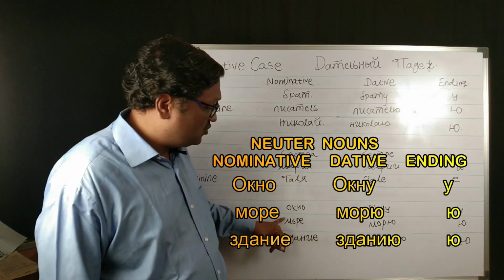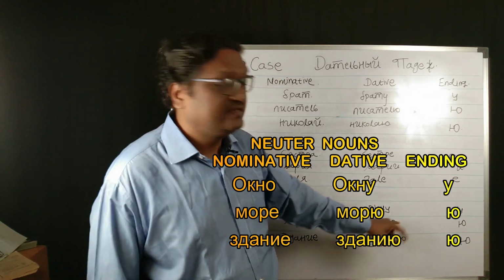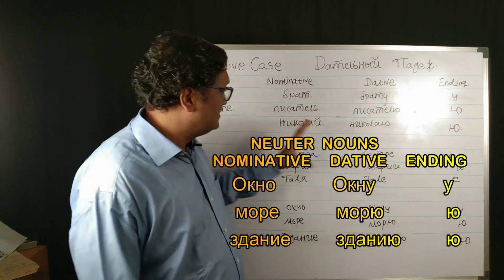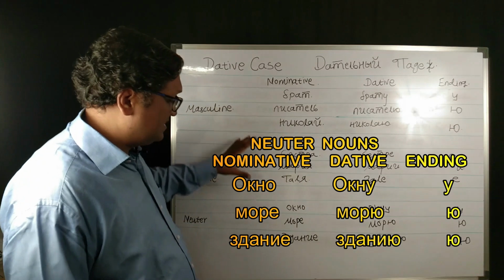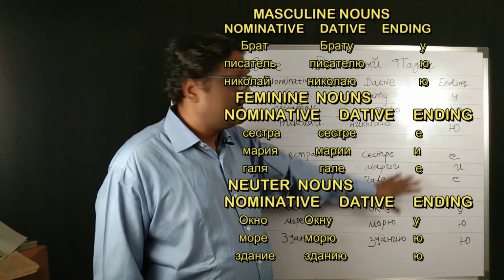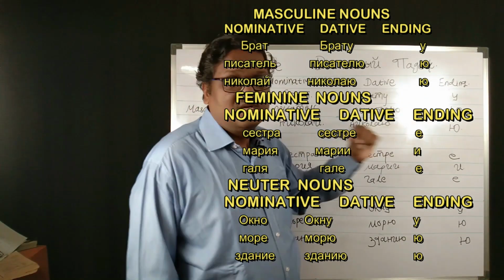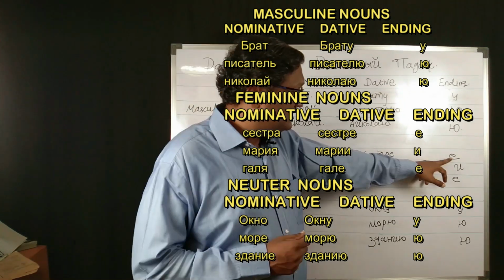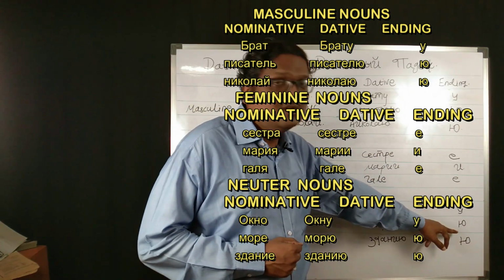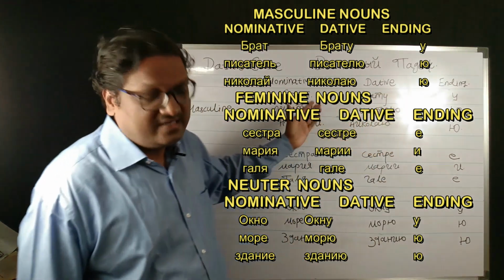And the neuter gender nouns are okno, oknu, more, moryu, zdaniye, zdaniyu. They are taking the endings u and yu, same as the masculine nouns. So this way the masculine, feminine and neuter nouns, these are in nominative and these are in dative, and these are the endings. The masculine nouns take the ending u and yu, feminine nouns take the ending e and ii, and the neuter gender nouns are taking u and yu as the ending. So this way the nouns are declining in the dative case.